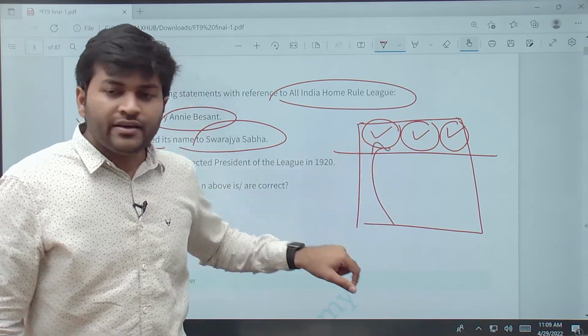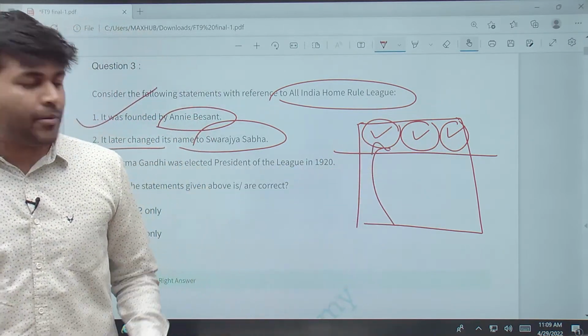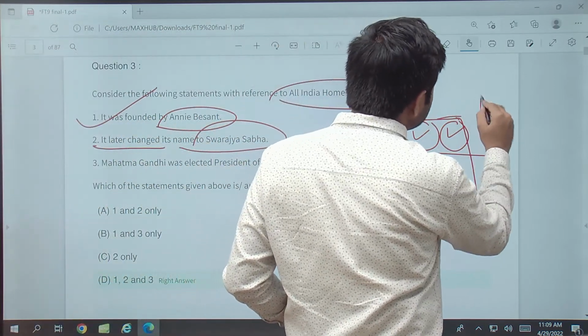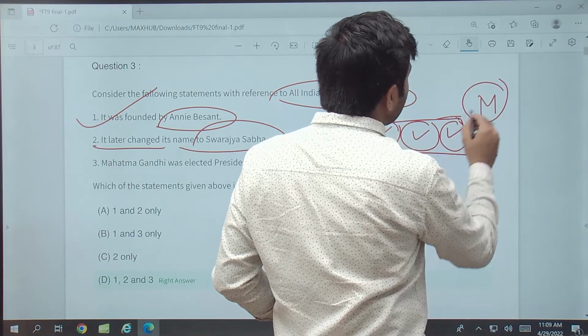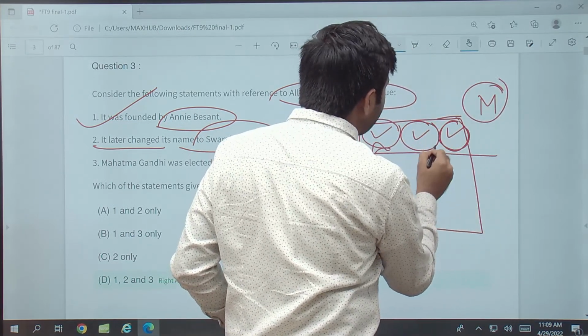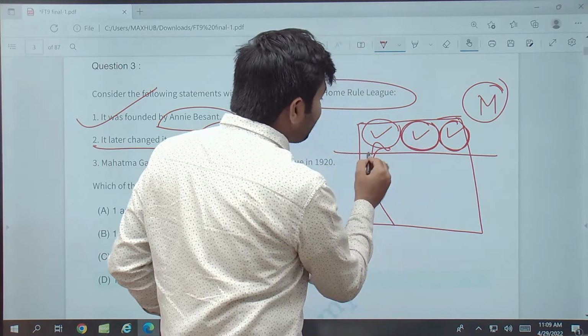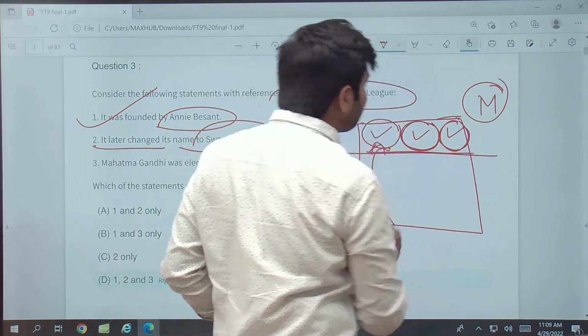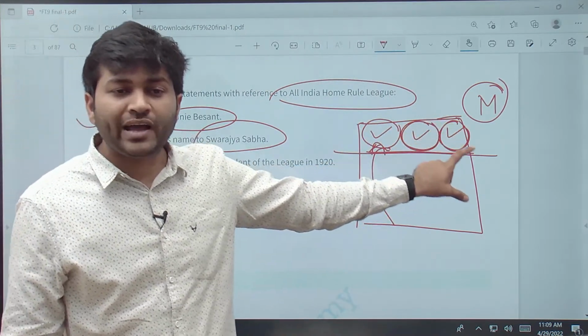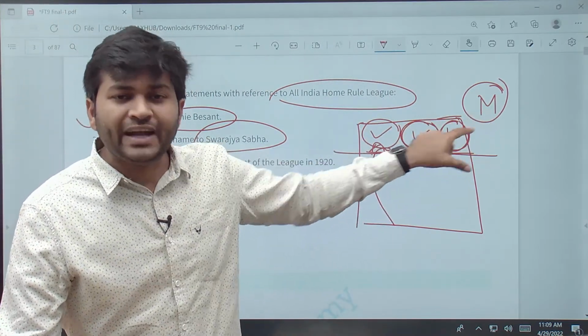But in a separate electorate, if this seat is reserved for, say, the Muslim community, only Muslim community people will be voting to have their own representative. Only the Muslim community will be voting to have their representative. That is a separate electorate.